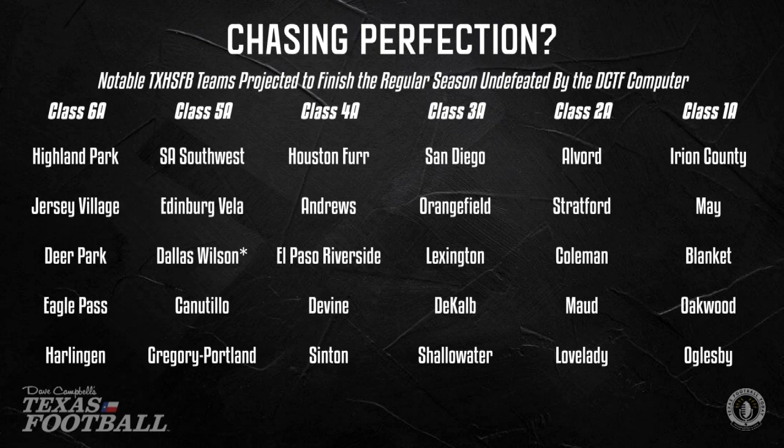Yeah. And then another one down there in the Rio Grande Valley is Harlingen. Yep. Harlingen, the computer's pretty high on Harlingen to run through District 32 6A and go through and finish the regular season undefeated. So that's 6A. Down in 5A, obviously with the split divisions, you've got a couple that I think are relatively noteworthy. San Antonio Southwest picked to go undefeated. Edinburg Vela is one of those two teams there in 5A Division 1 Region 4 from the Rio Grande Valley that we really think has a chance to make a run, them and PSJA North. I'm going to skip over one.